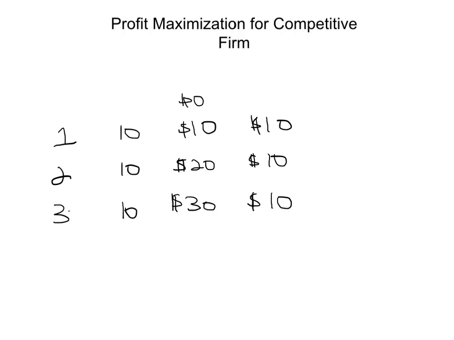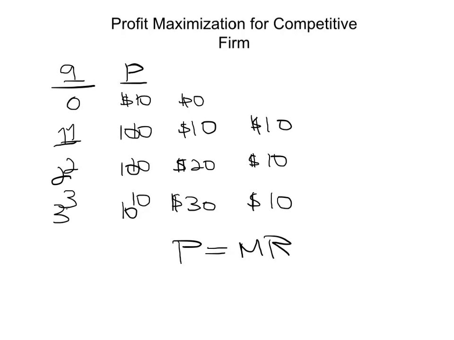So notice that it wasn't a coincidence. Because your price is constant, every time you increase quantity by 1 unit, your additional revenue, which is your marginal revenue, is always going to be the price, $10. So every time one more unit is added in a perfectly competitive firm, the additional revenue is equal to the price. So what we're saying here is that price equals marginal revenue.